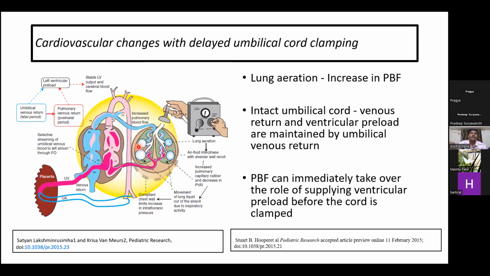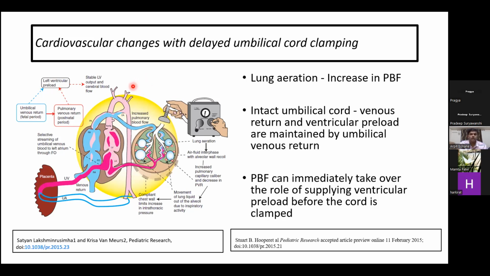Now let us see what happens if we delay the cord clamping. So now I have not clamped the cord yet. The umbilical venous supply is still there through the right atrium, through the foramen ovale to the left atrium. And now the breathing has commenced. The pulmonary blood flow has started increasing, and this pulmonary blood flow will ultimately, through the pulmonary vein, supply the left atrium. Now, after the pulmonary blood flow has set in, because we have delayed the cord clamping, this pulmonary venous blood flow can take over as the source of left atrial and left ventricular preload.